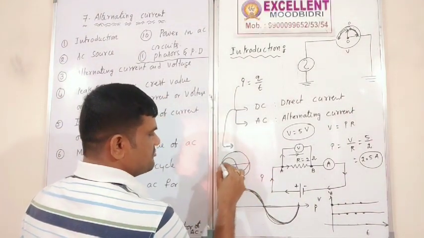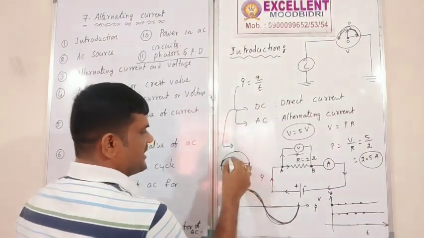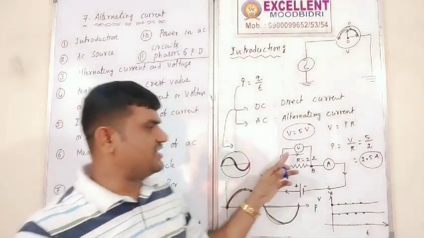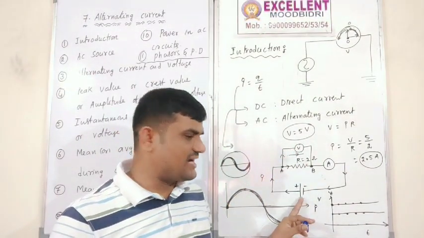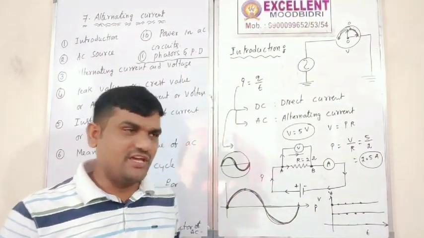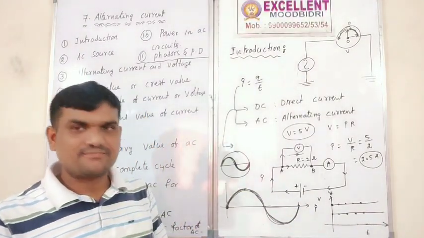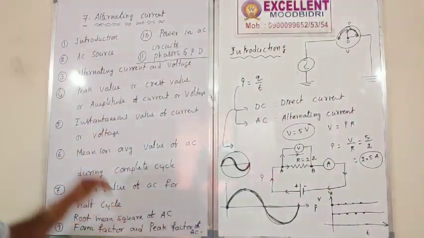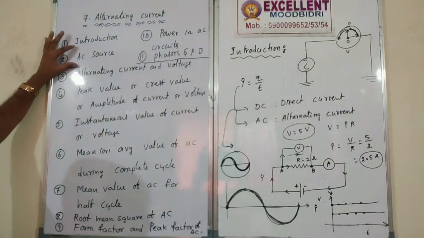AC source symbol, alternating current source symbol. Here the DC, direct current source is a battery. Here the alternating current source is AC. Sorry, what is that? AC generator. That's what I have given. The second one is the AC source.